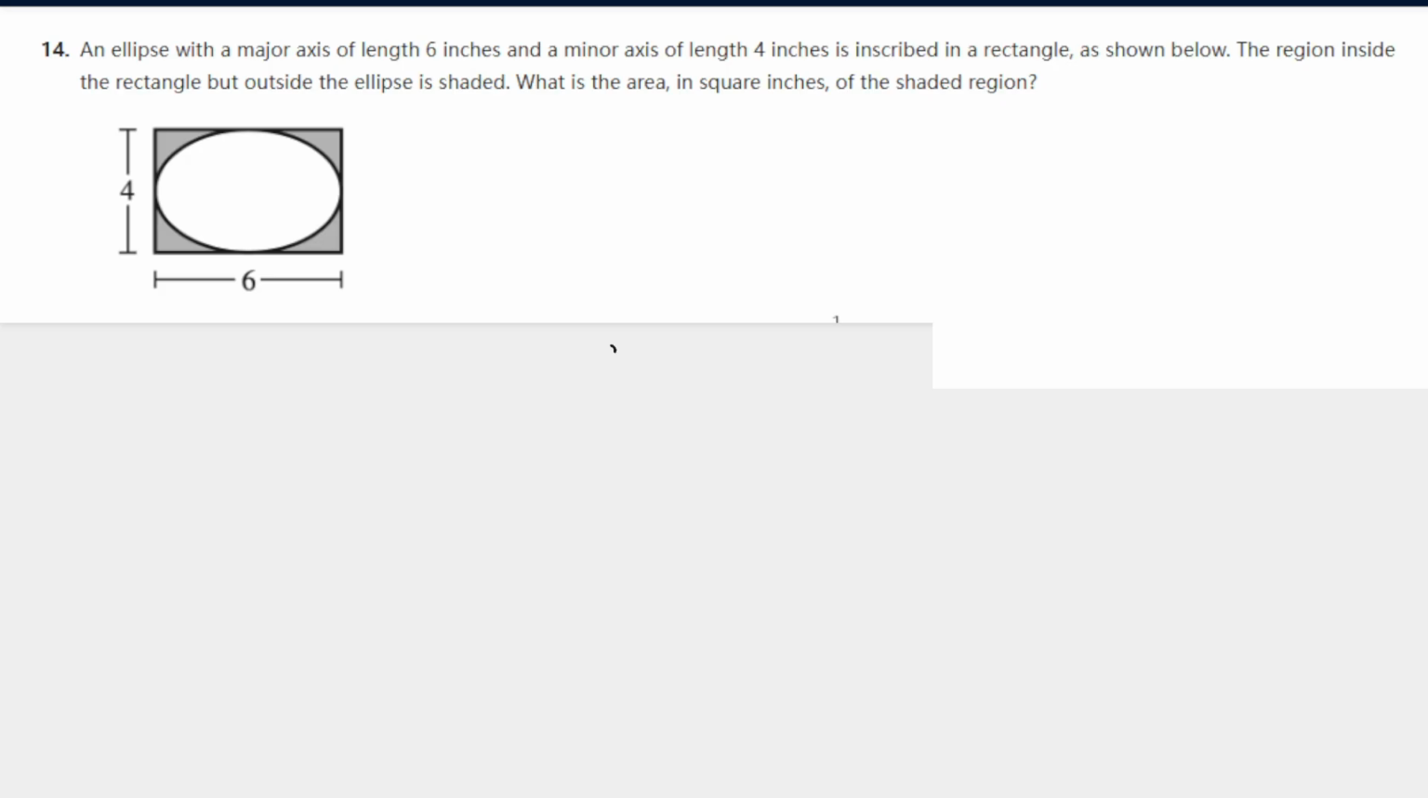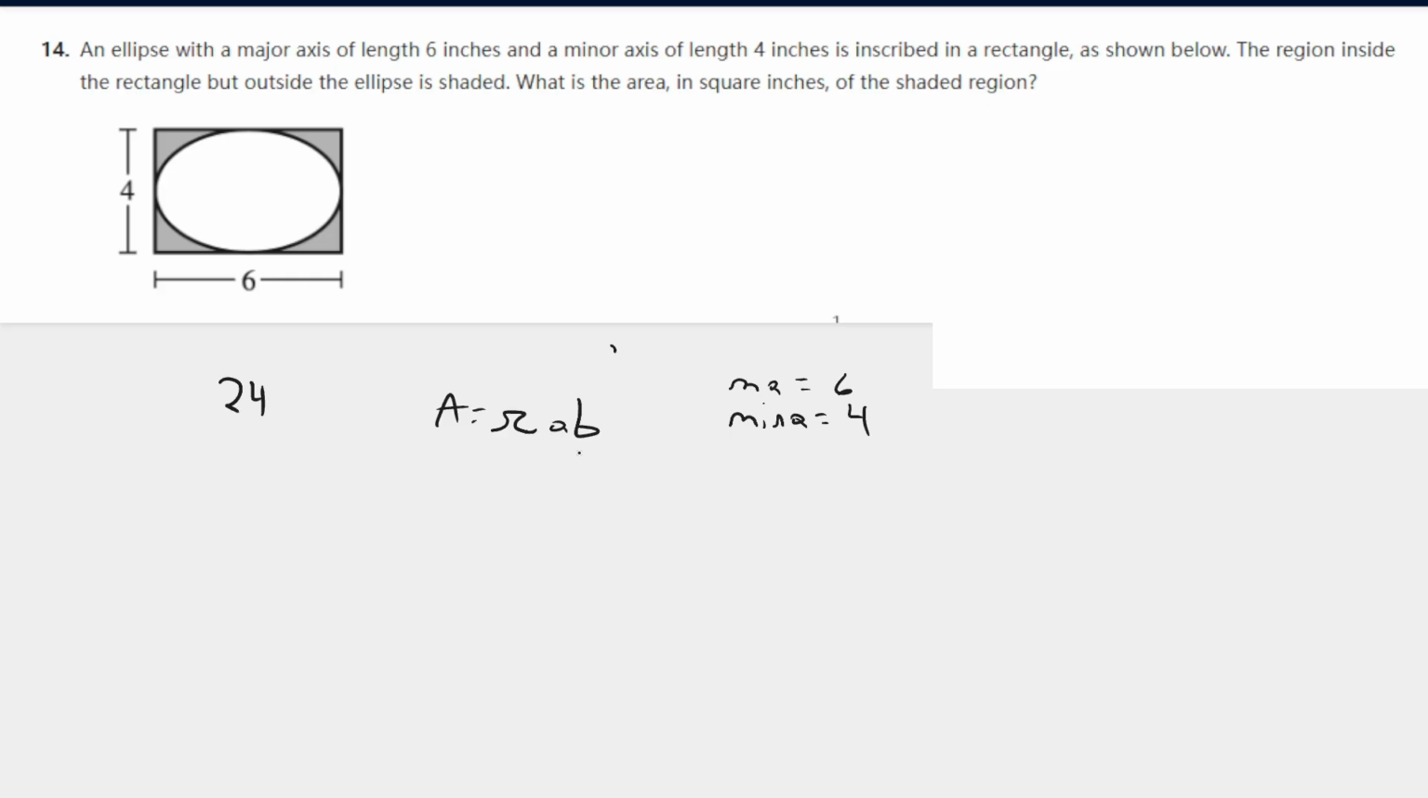Okay, so first let's find the area of the whole rectangle. 4 times 6 is 24. So that's the area of the rectangle. And now it's given us the formula for an ellipse. The formula of the ellipse is A equals pi AB. A equals 1/2 the length of the major axis. The major axis they give us, I'll write it here, MA, equals 6. Minor axis, I will write min A equals 4.